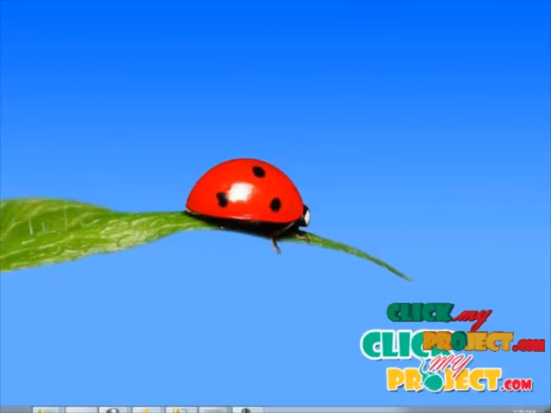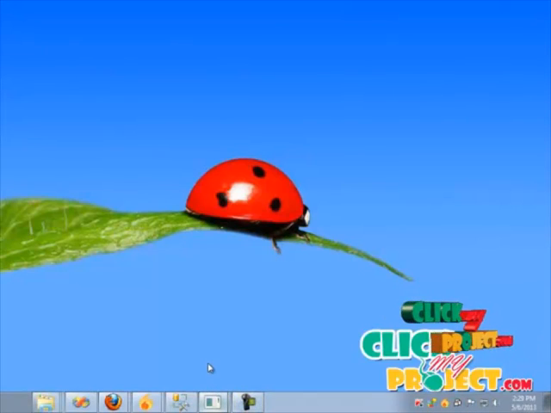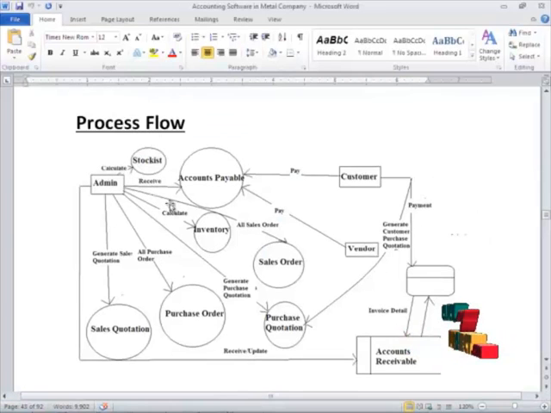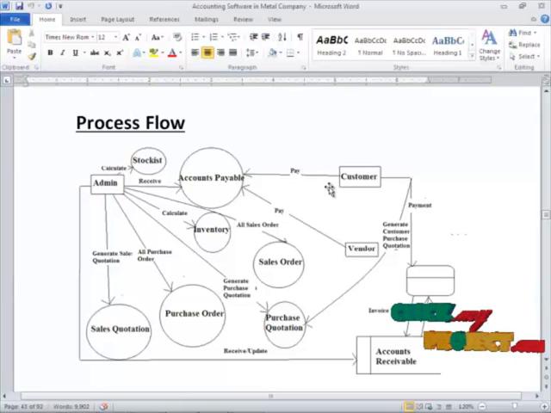Now we go on to the data flow diagram of this project. This is the process flow of this project. Here the admin enters the application and can then calculate the stock list. The available stock list can be listed, and he performs the accounts payable and accounts receivable, and the inventory is also handled in this project. And we also provide the sales quotation to the customer who purchases the metal.